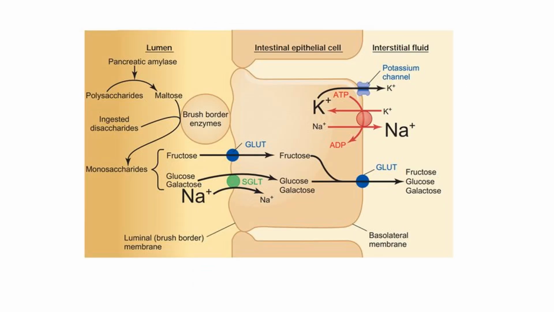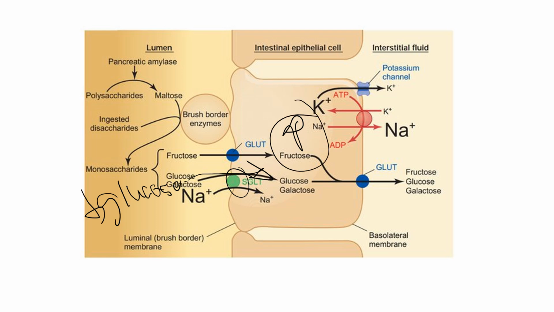Then we will reach a point, especially towards the end of absorption, where glucose is actually lower in the lumen than it is within the epithelial cell. So now, in order to get glucose from the lumen into the epithelial cell past the apical membrane, we're going to have to use active transport. And what gets used here at the end of absorption is secondary active transport using sodium. And that's what actually allows us to get glucose from the lumen into the epithelial cell from a low to a high concentration.